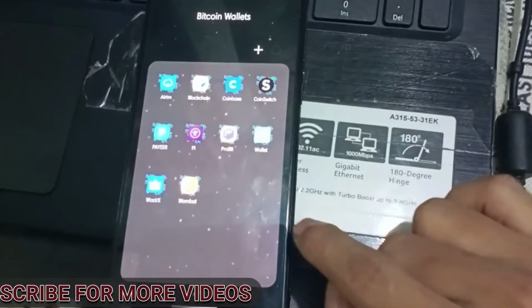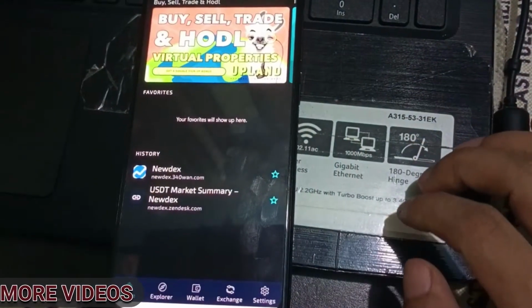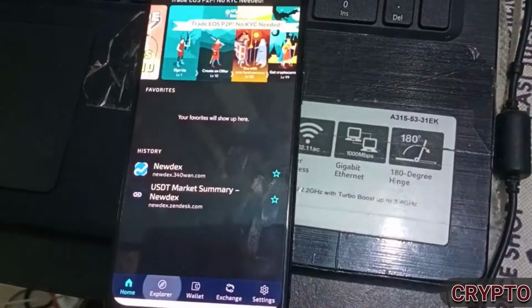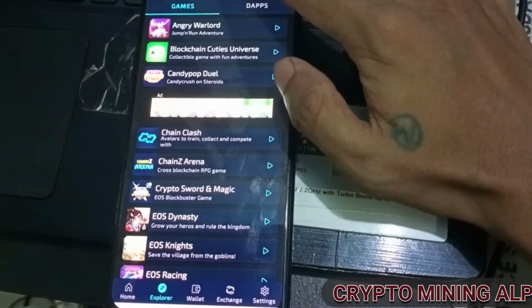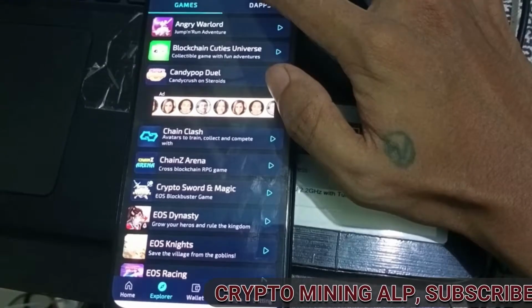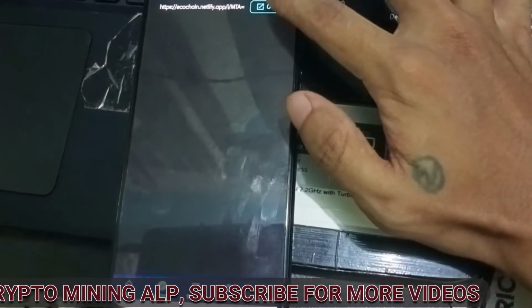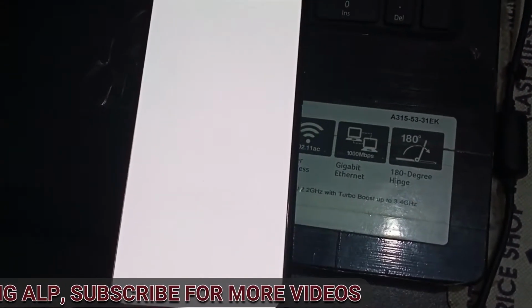This is my Wombat wallet. Then, as you can see, Explorer is here. Click there and paste the link in the URL. Then, as you can see, click open.